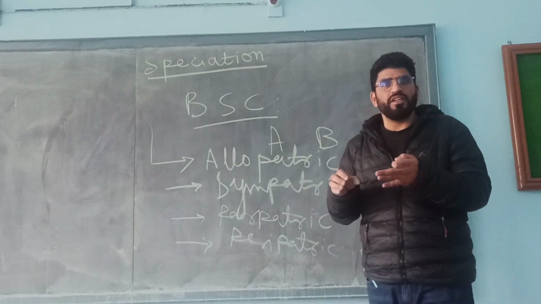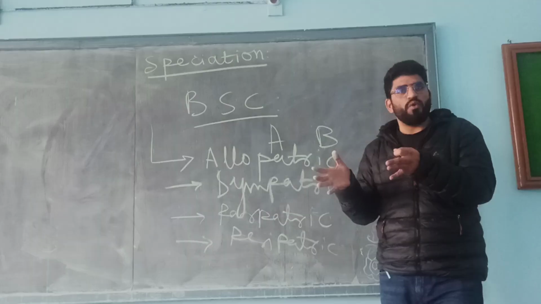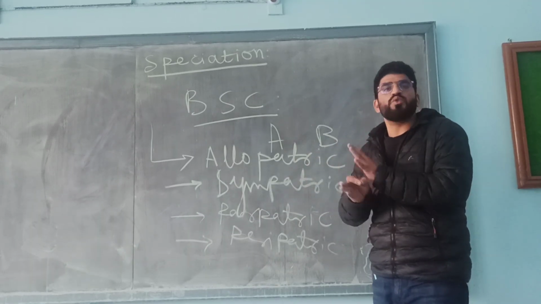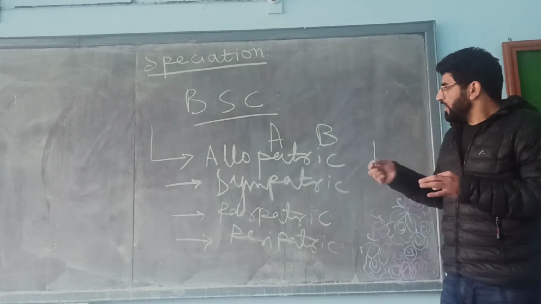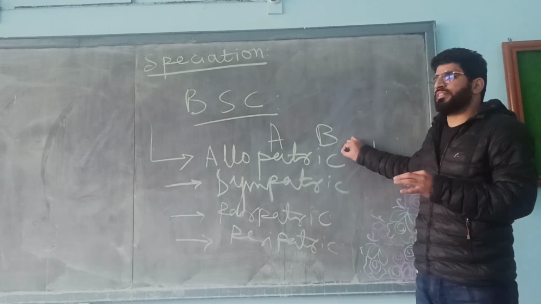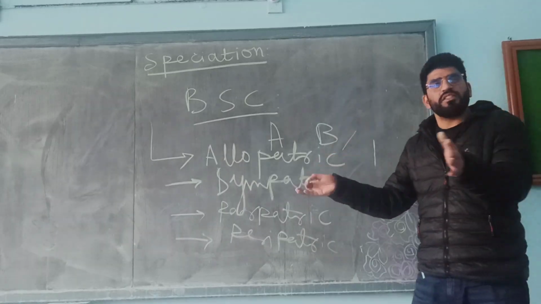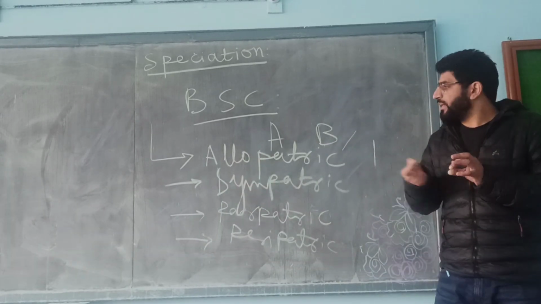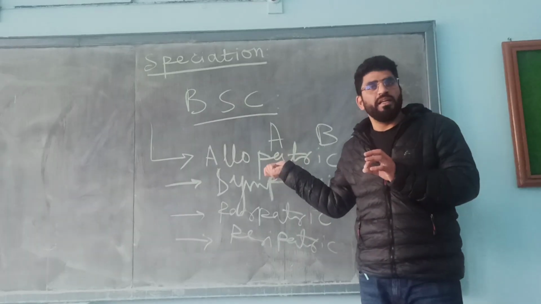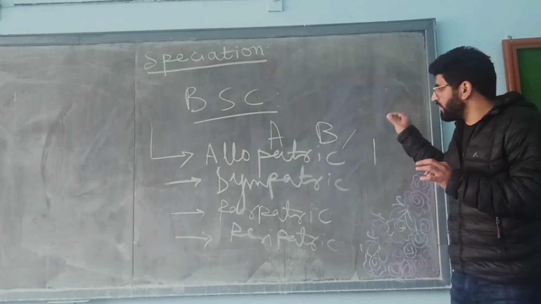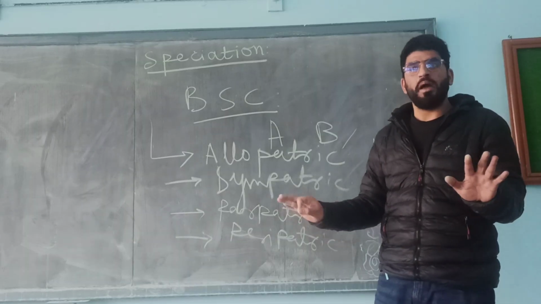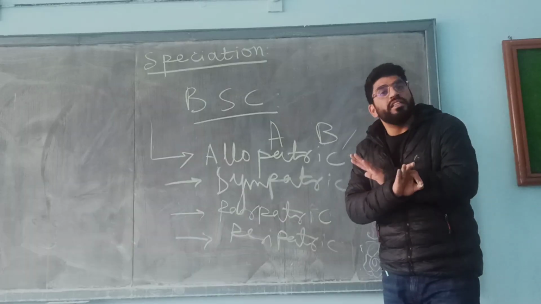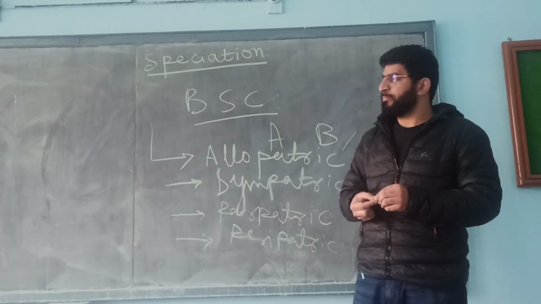Mutations, natural selection, and reduced gene flow accumulate over a period of time, and they diverge into two distinct species. If at a certain point these species come and interbreed, but the hybrids are not viable, then speciation has taken place. But if the hybrids are viable, then we can say speciation has not taken place.